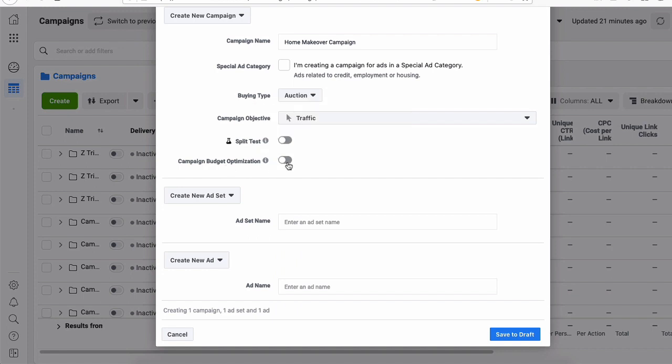Campaign budget optimization is basically a way to create a campaign with different ad sets, and you can think of an ad set as the demographics and interests of the audience. Because this is an advanced setting, we're going to leave it off for now. We're going to go back and create a bunch of ad sets, and I'm going to show you how. So let's create an ad set. This is ad set 1. Save to draft.